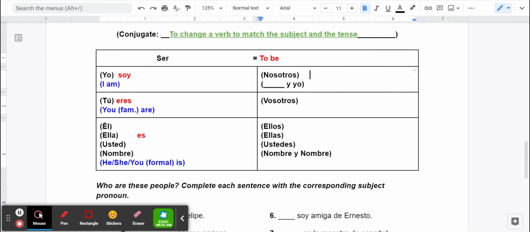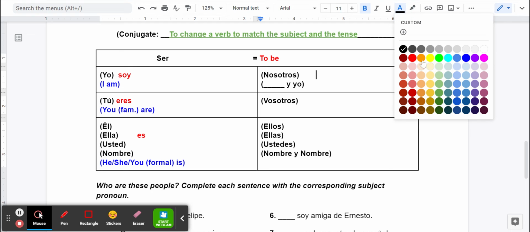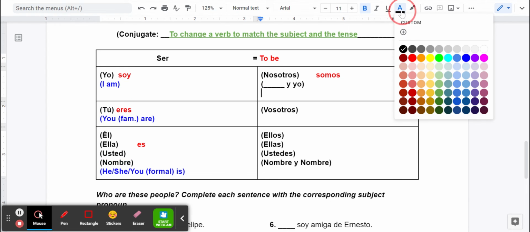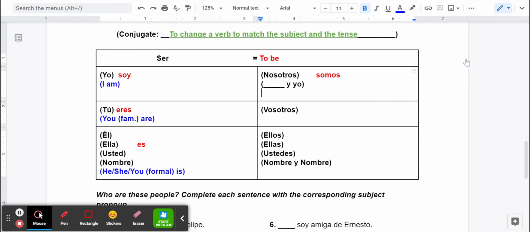Nosotros means we. And again, you might use somebody's name y yo. So I could say John y yo, and it's the same as if I was saying we, nosotros. John and I, same as we. The Spanish word that you use for we are is somos. Again, you might put either below or off to the side, we are.